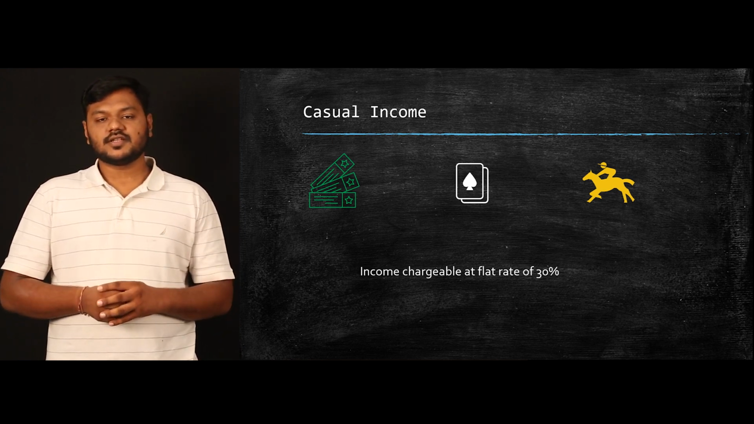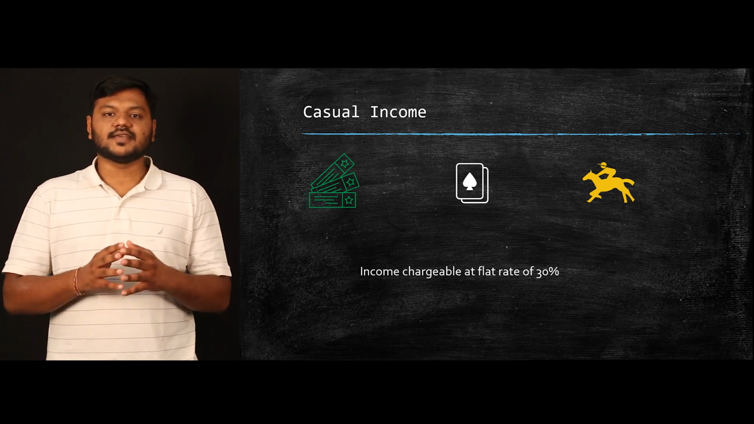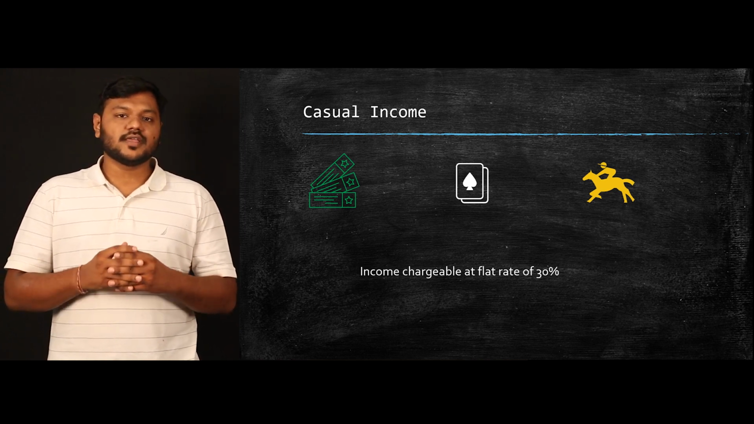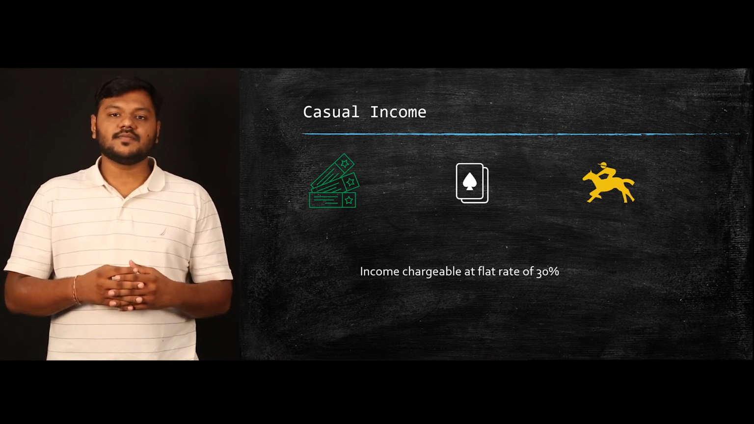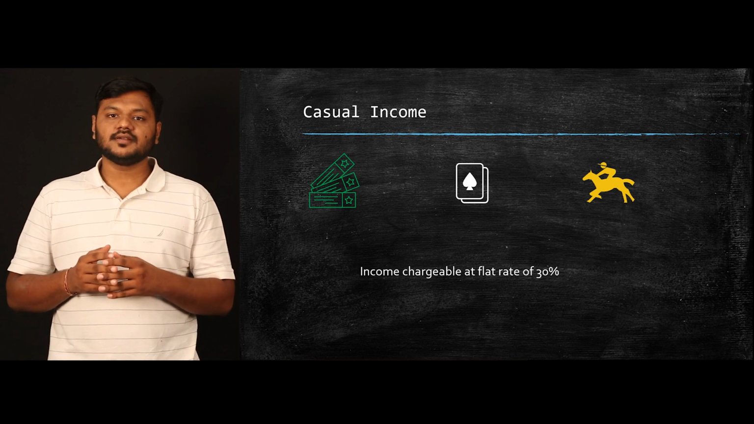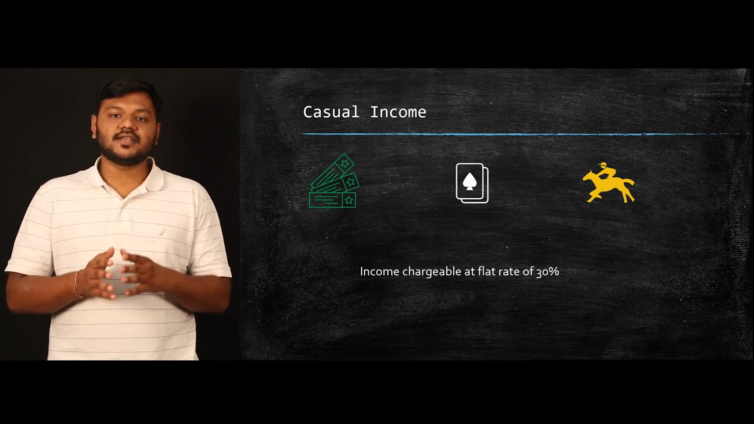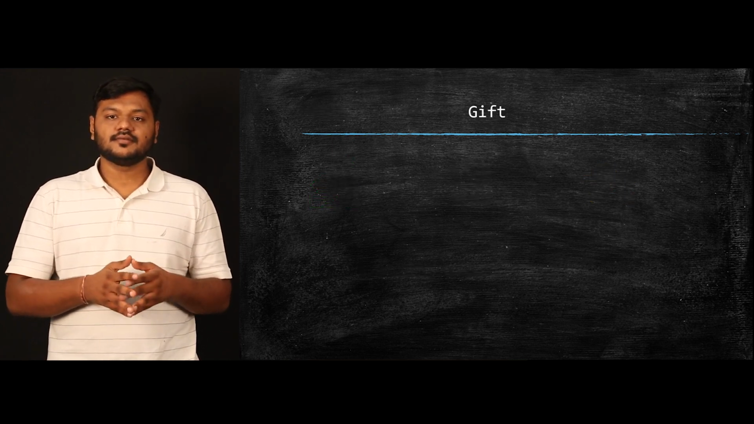One more thing which you need to understand here is the TDS. So whatever income you are earning from the head of casual income, the TDS will be deducted at the flat rate of 30% and you will get 70% income in your hand.